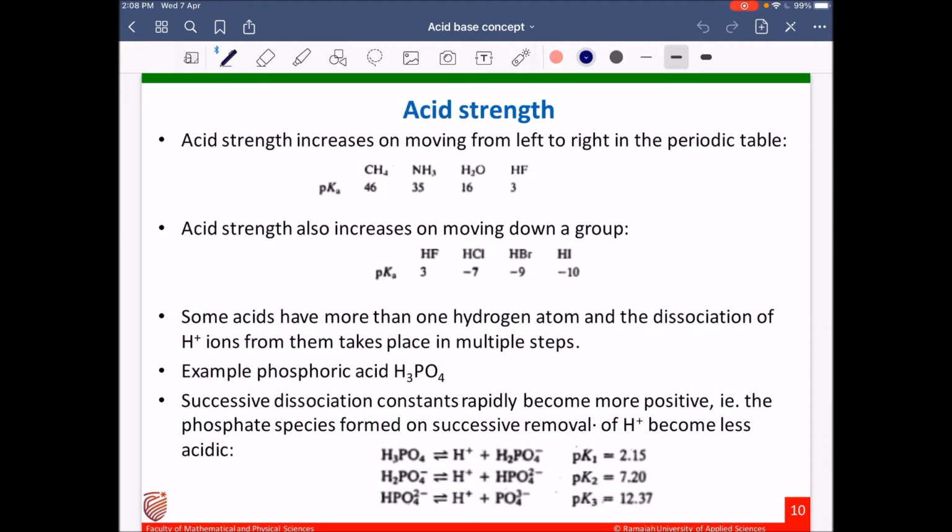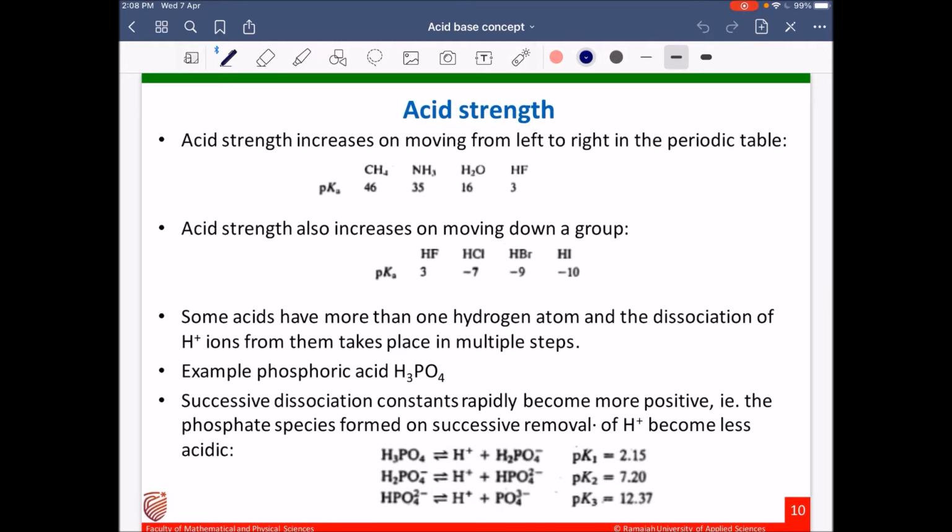Some acids have more than one hydrogen atom, and the dissociation of H plus ions from these takes place in multiple steps. For example, phosphoric acid. The formula of phosphoric acid is H3PO4. So there will be 3-step dissociation of H plus ions from this acid. So there will be 3 different dissociation equations, and we will get 3 different dissociation constants. If you are getting 3 different dissociation constants, then there will always be 3 different pKa values.